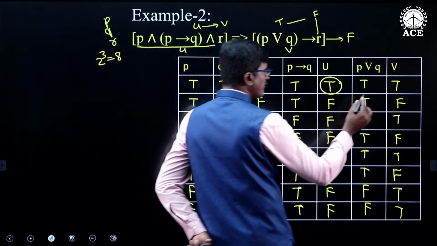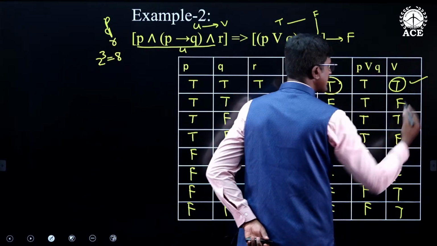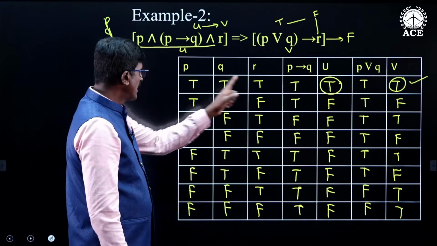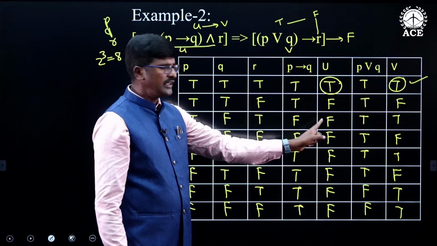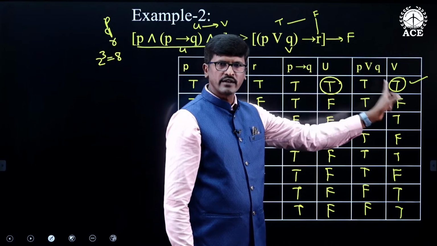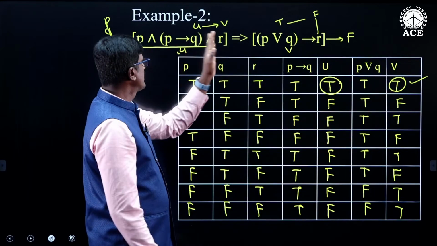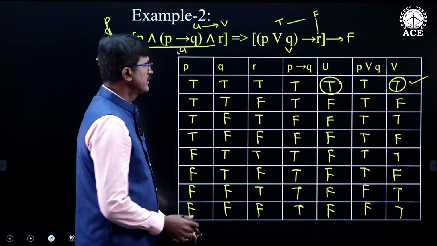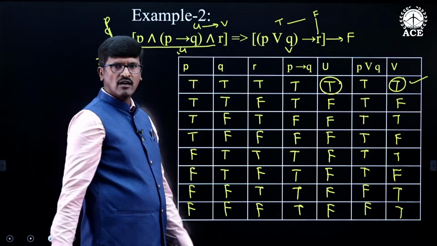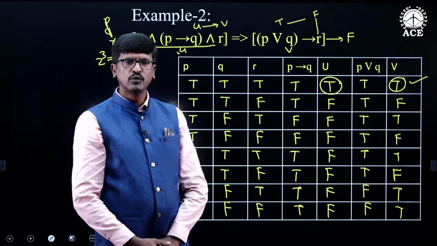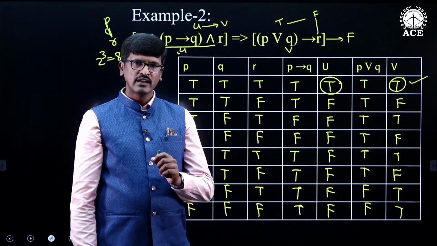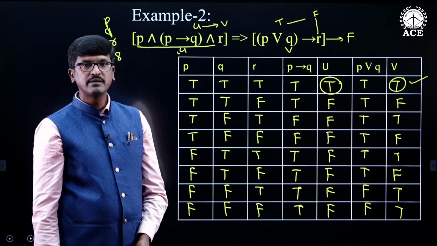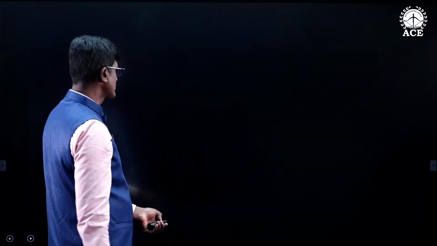In this case, if RHS is also true, then we say that LHS logically implies RHS. So I repeat, whenever U is true, in that case only, you need to verify whether V is true or not. If V is also true, then the LHS logically implies RHS. So for whatever problem they have given, the LHS logically implies RHS. This is how we prove when three simple statements are given. If three simple statements are given, then there will be 2 power 3, which is nothing but 8 possible truth cases. This is about the logical implication.